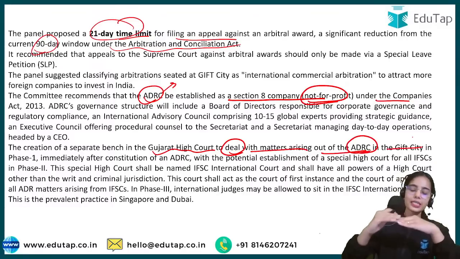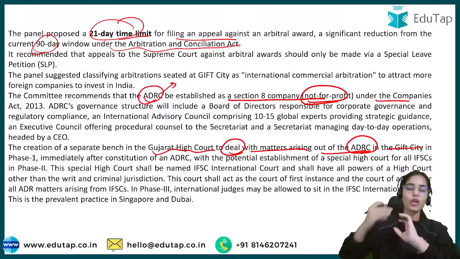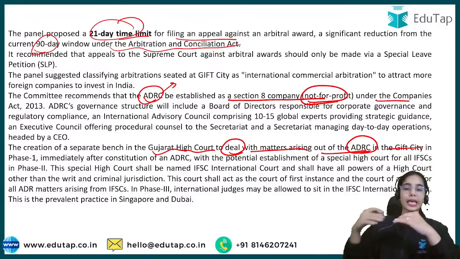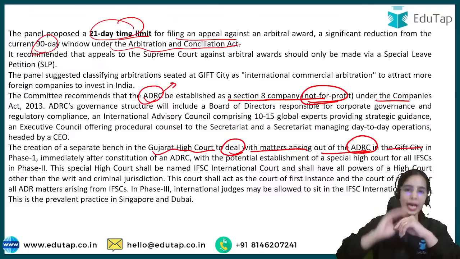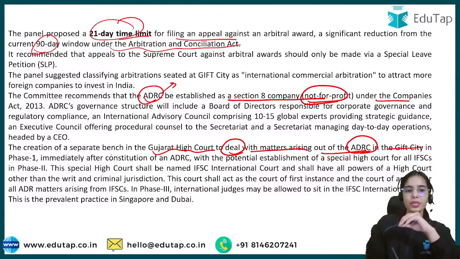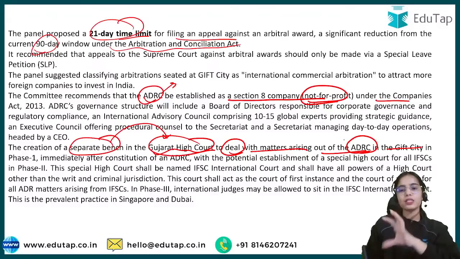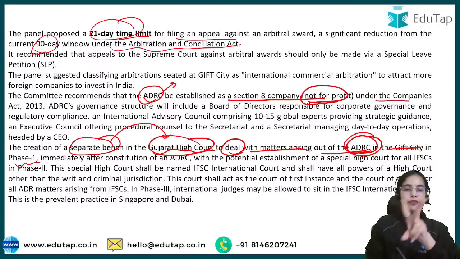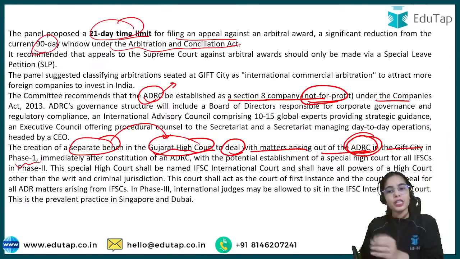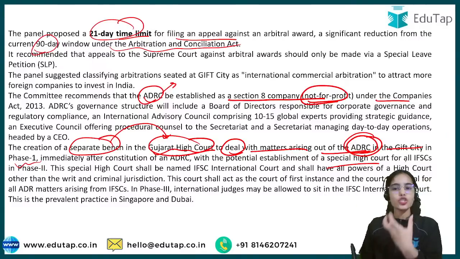If there is a case that has not been resolved by the center, and you have to go to a higher authority, there should be a separate bench in the Gujarat High Court to deal with the matters arising out of the ADRC in the GIFT City in phase 1, and in the second phase there should be a separate special High Court for dealing with all the IFSC related issues.